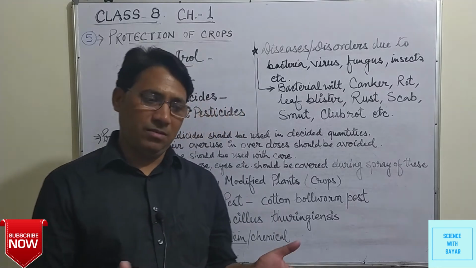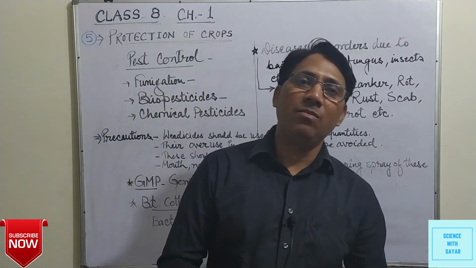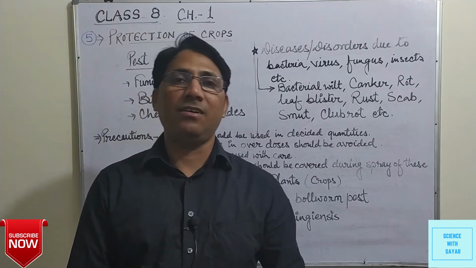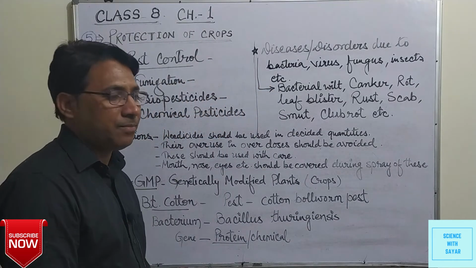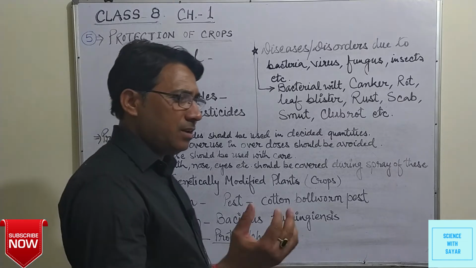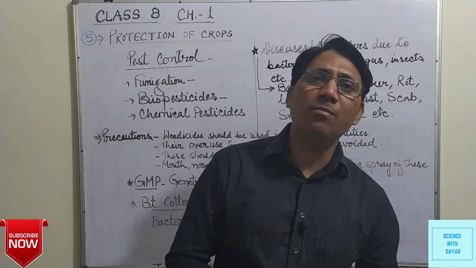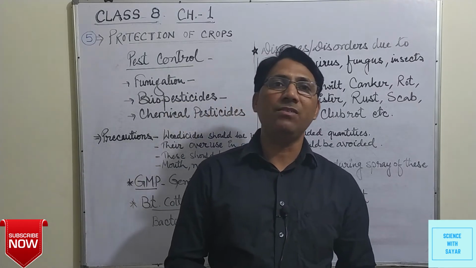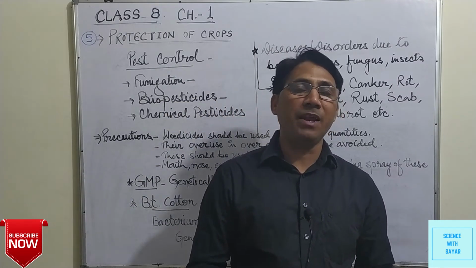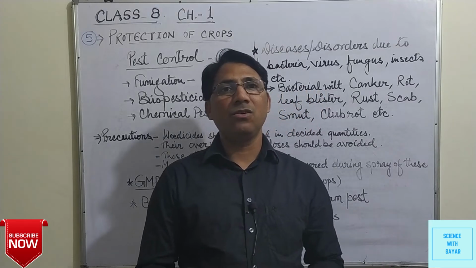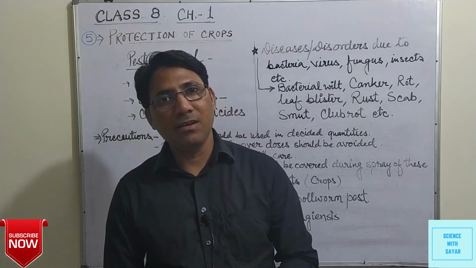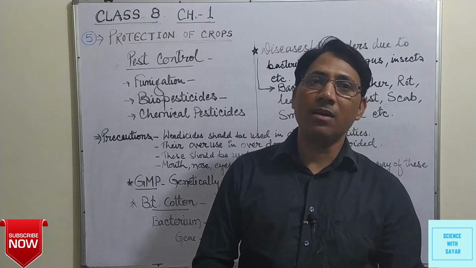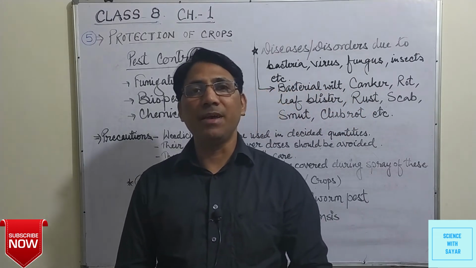Those are neem, tulsi, turmeric, etc. If we take another example, alum or fitkari, we dissolve it in water, and then we can sprinkle the water on the plants. So this solution of alum in water can also control the pest.